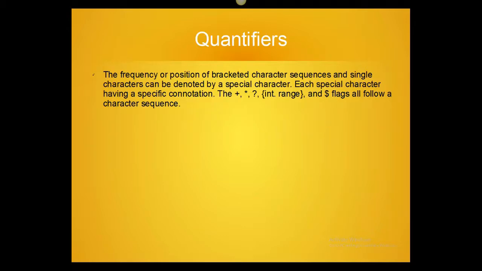And there are also quantifiers in the POSIX structure. Quantifiers mean the frequencies or position of bracketed characters, like the plus symbol, the asterisk symbol and the question mark. These show the frequencies or position of bracketed characters within a bracket. We will look at these quantifiers in the next slide.